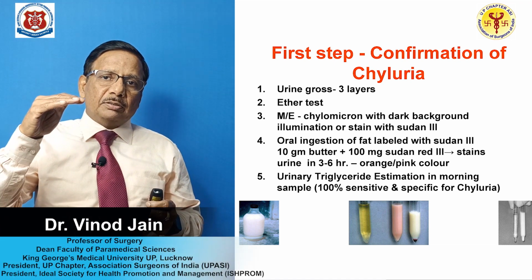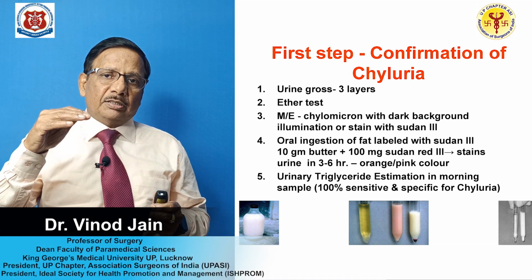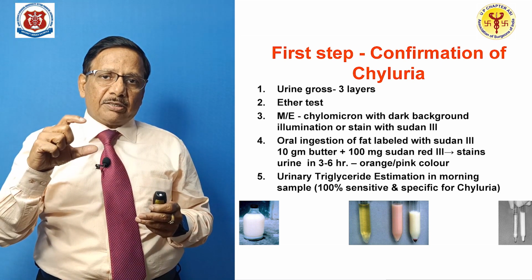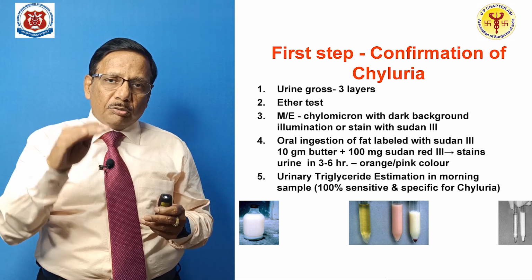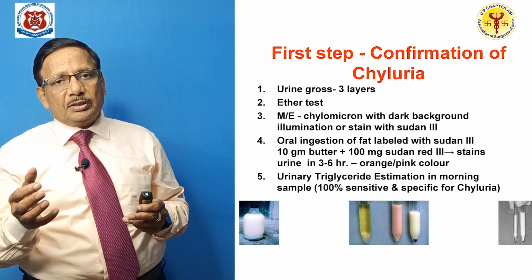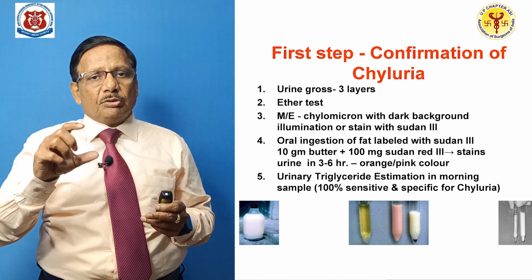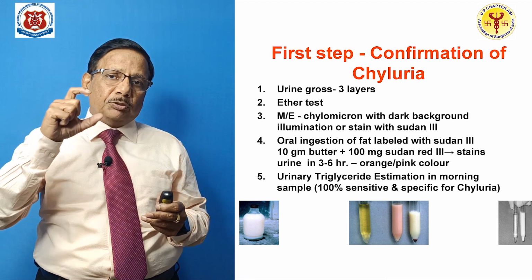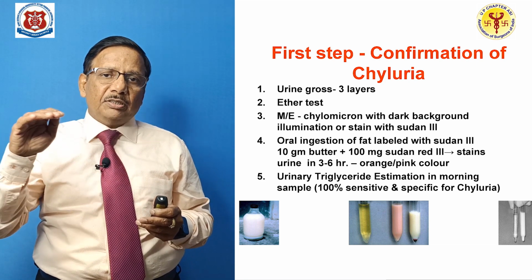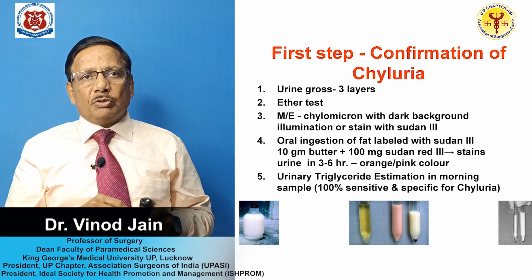The upper one is because of the chylomicron, white color. The middle one will be a clear sort of urine, and the lowermost will be debris, all the epithelial cells, the RBC if the patient is having hematochyluria. So when you keep the urine of the chyluria patient for some time in a test tube, you can easily see the 3 layers, and that is test number 1.